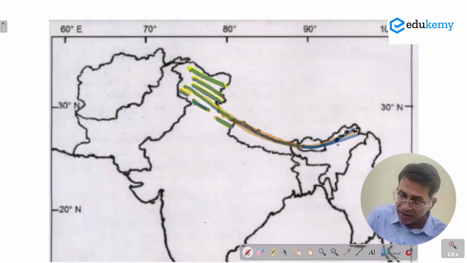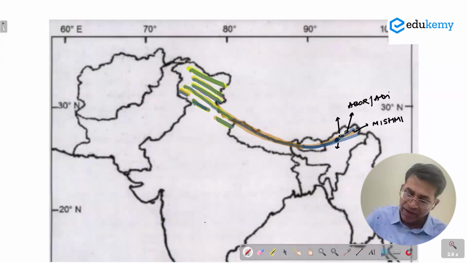And here we have the Daphla or Nishi hills. We have the Miri hills. We have the Abor or the Adi hills, and we have the Mishmi hills. Abor hills, the right word is Adi hills. We have the Miri hills, and we have the Daphla, the right word being the Nishi hills.